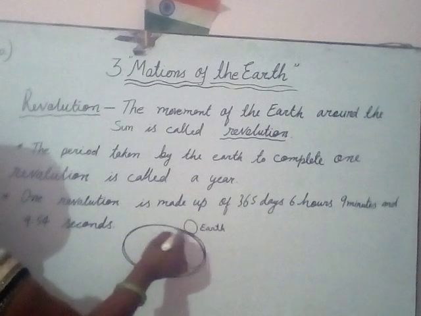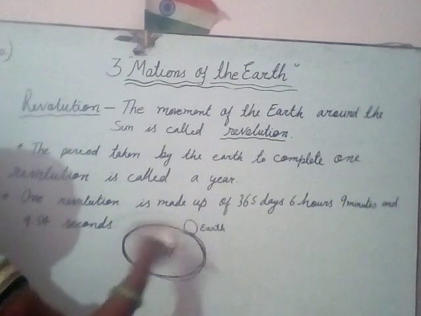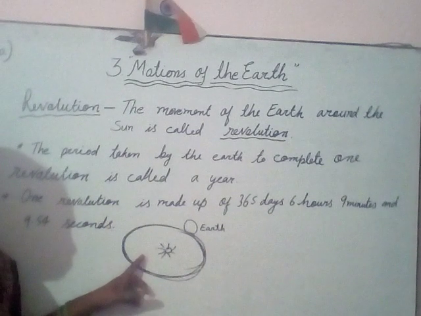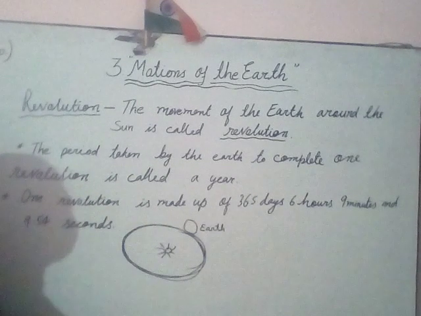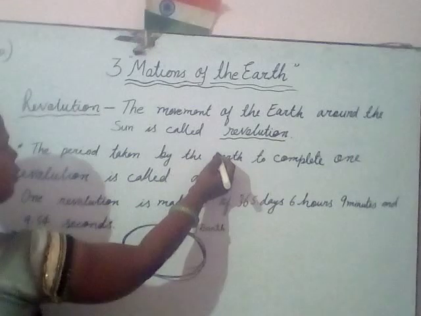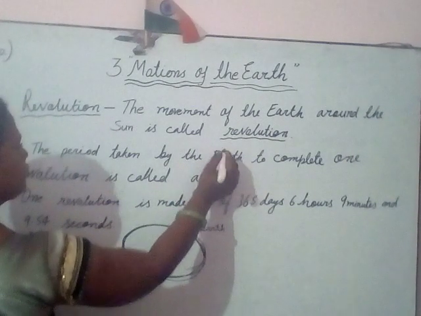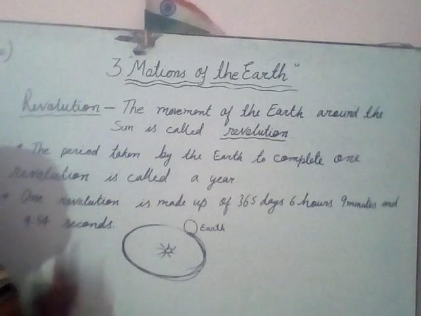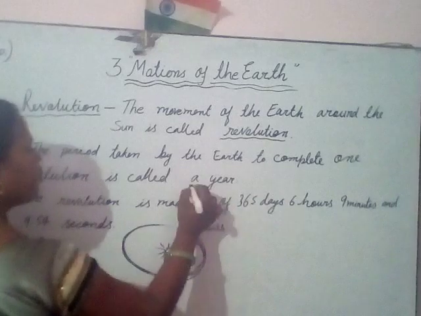This is the movement of Earth, or you can say the time taken to complete one circle around the Sun. So this is called revolution, and the period taken by the Earth to complete one rotation is called 1 year.